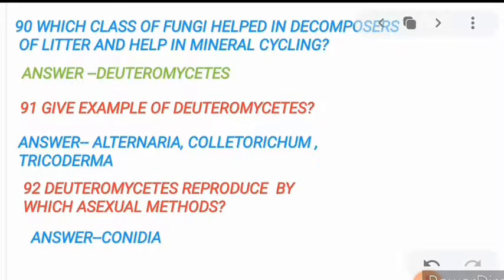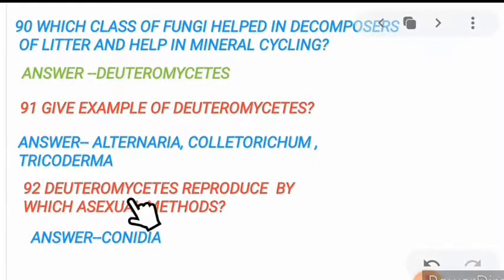Now up to the 90. Which class of fungi helped in decomposers of litter and help in mineral cycling? Decomposer of litter and help in mineral cycling is deuteromycetes. Give examples of deuteromycete. Yes, all the examples are important. Just see Alternaria, Colletotrichum, and Trichoderma.